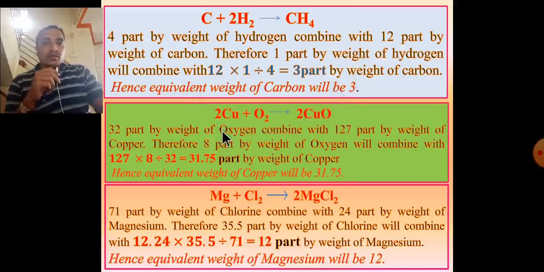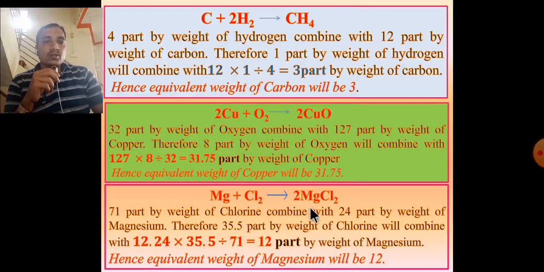Next, copper plus oxygen to form copper oxide: 32 parts by weight of oxygen combine with 127 parts by weight of copper. Therefore, 8 parts by weight of oxygen will combine with 127 into 8 divided by 32, which gives 31.75 parts by weight of copper. Hence, equivalent weight of copper will be 31.75.